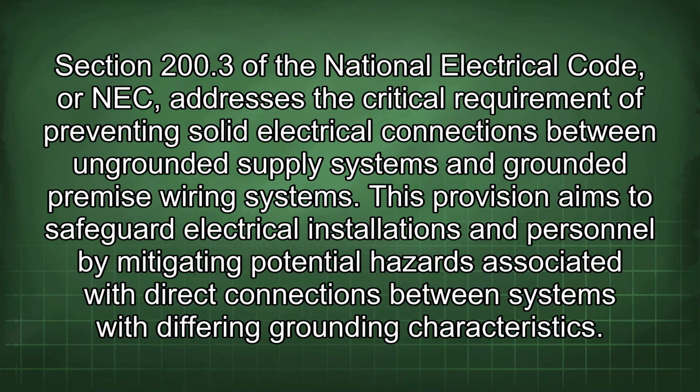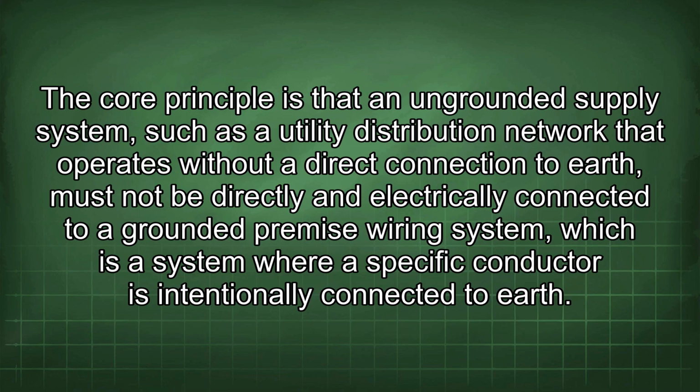Section 200.3 of the National Electrical Code, or NEC, addresses the critical requirement of preventing solid electrical connections between grounded supply systems and grounded premise wiring systems. This provision aims to safeguard electrical installations and personnel by mitigating potential hazards associated with direct connections between systems with differing grounding characteristics.